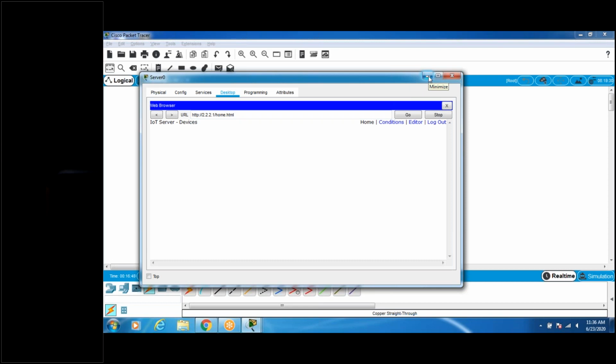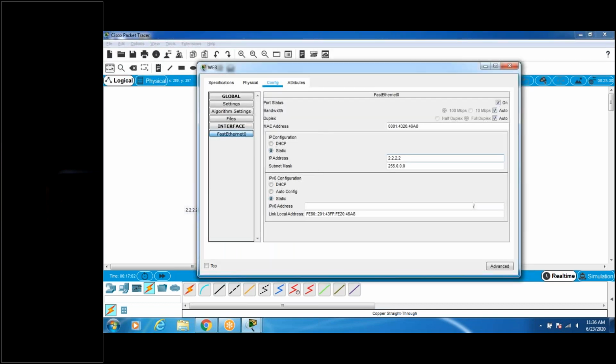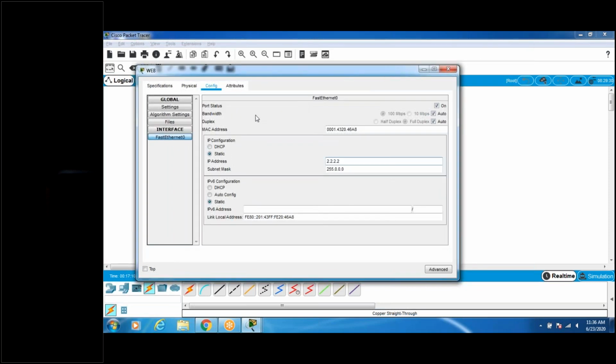Okay. Now you minimize this. Yes, sir. Now go to webcam. Right, sir. Go to configuration. Settings.